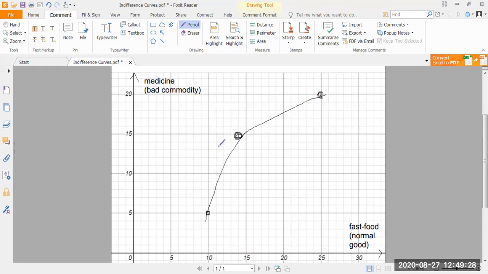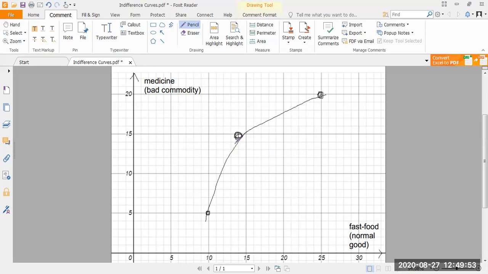So I am equally happy, or indifferent, between these 3 commodity bundles, when one of the commodities is fast food and the other is medicine. So this essentially represents the indifference curve when I consider a normal good on the horizontal axis and a bad commodity on the vertical axis. So we can use the same theory that I used in my previous video.